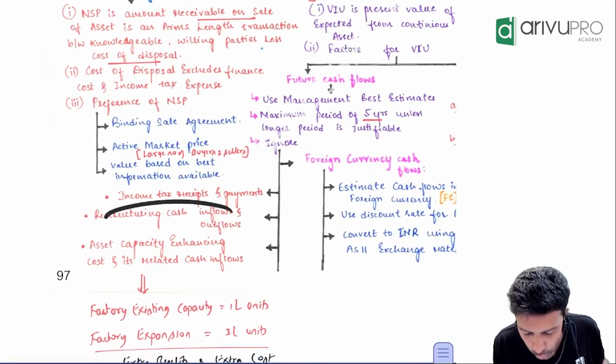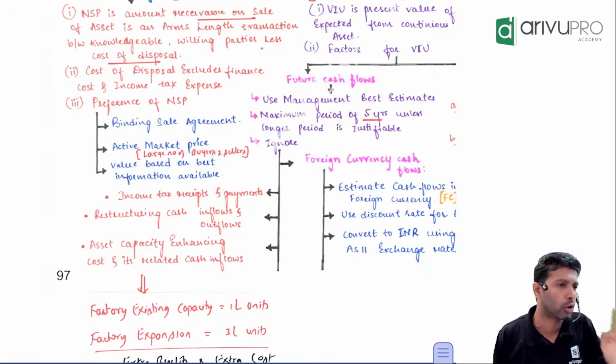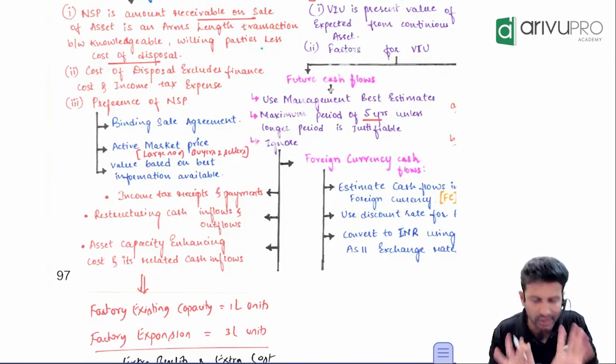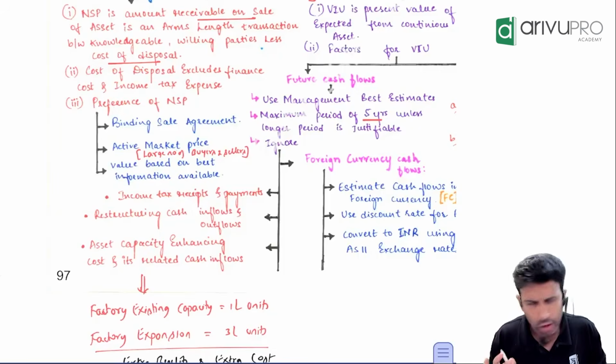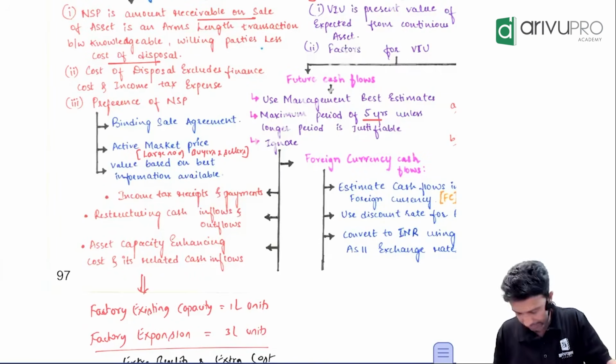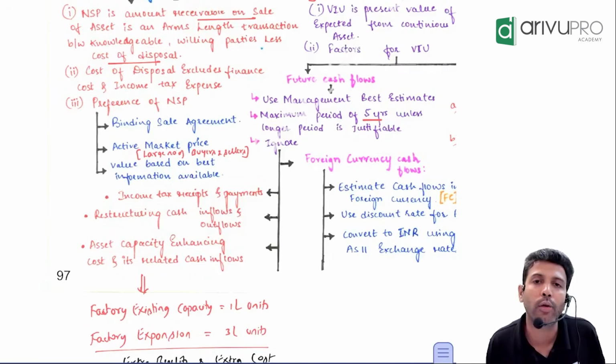Second one, again, if you're doing some restructuring activity, any cash inflows or outflows associated with restructuring, ignore. You don't have to mug this up. Just know it in case they bring this into a question. You should know it. So far, I have not seen, but you never know, ICAI, right? Just discuss. So one quick review should be enough for all this. Restructuring cash inflow and outflow should be ignored. What is restructuring?